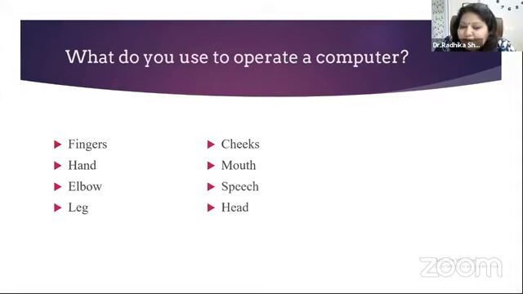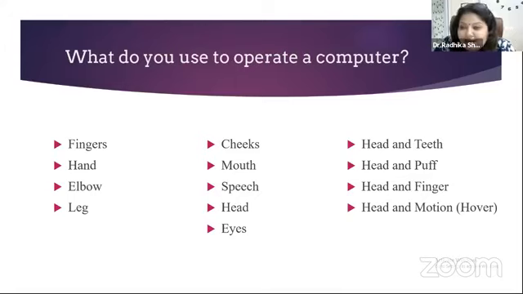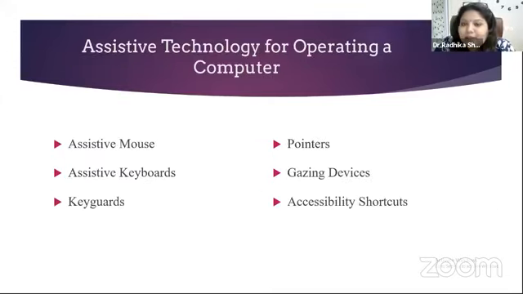So you can operate computers with your cheeks, mouth, speech, head, eyes, combination of head and teeth, head and puff, head and finger, head and motion. These are the various things which help you to operate a computer, tablet, or phone. So the assistive technologies for operating computers are subdivided into 6 categories, namely assistive mouse, keyboards, keyguards, pointers, gazing devices, and accessibility shortcuts.